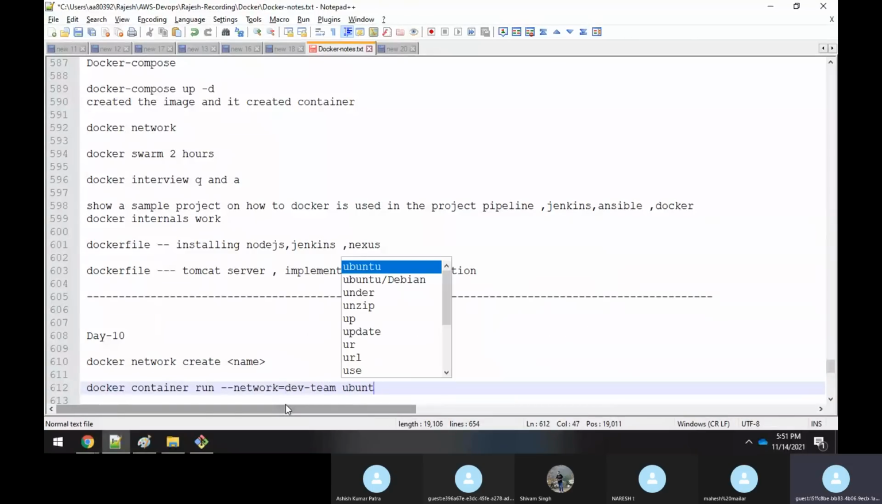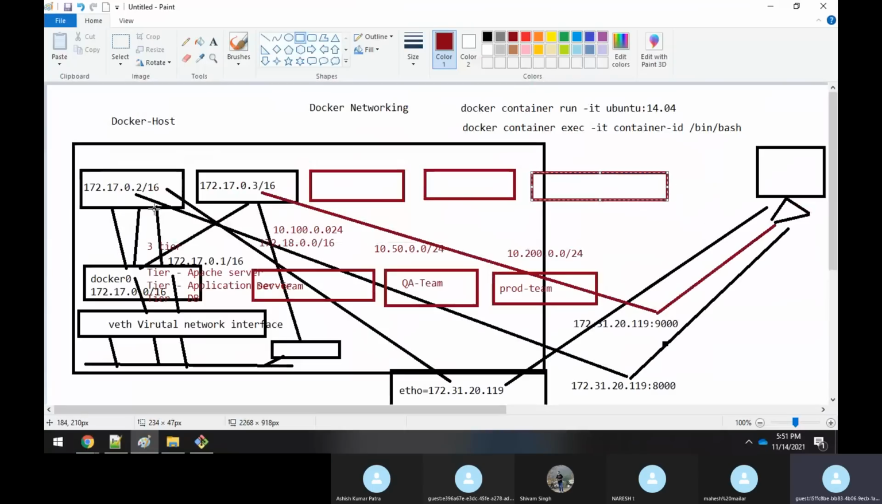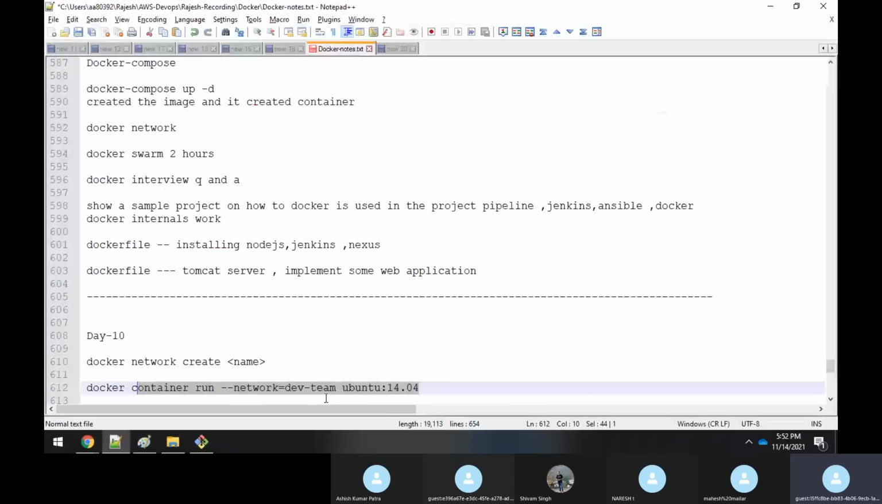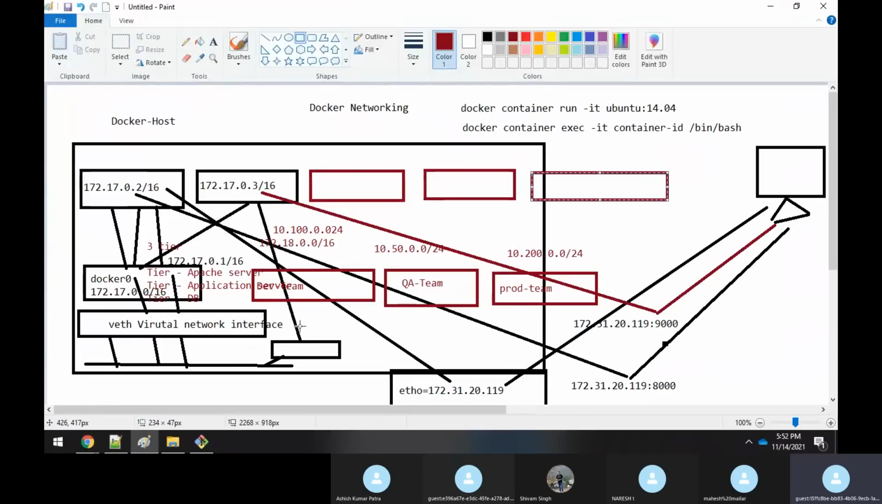Okay, and then you say Ubuntu like this. If you give it like this, here you're mentioning that you don't want the default docker0. You want your container to be created using this network interface, that is dev-team. So here you are mentioning dev-team. Then what will Docker do?